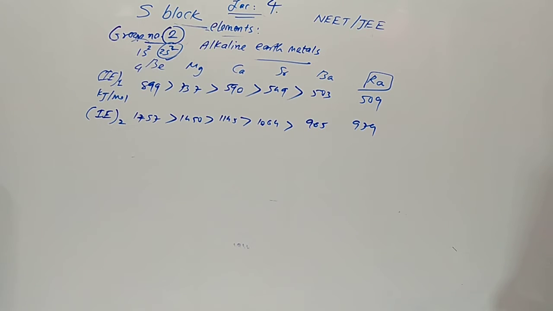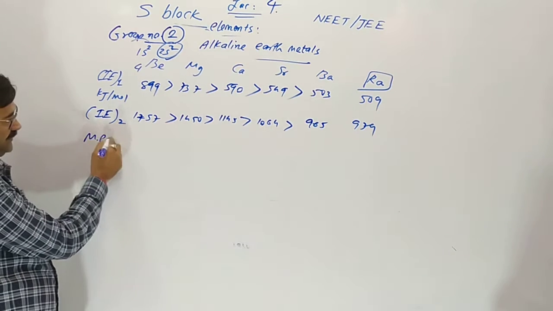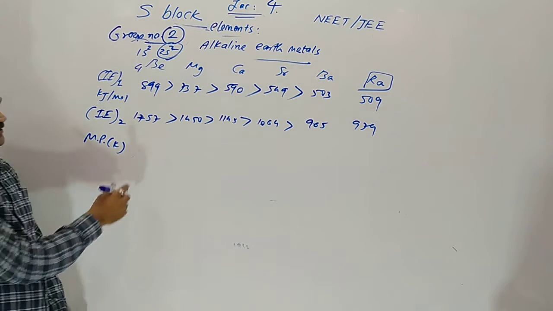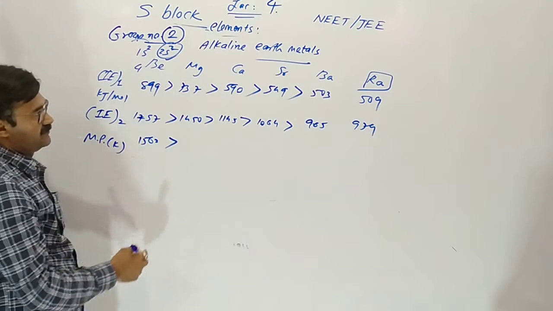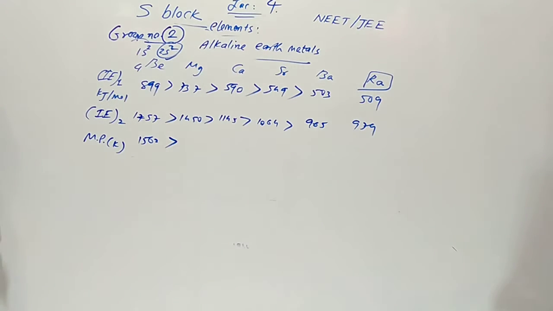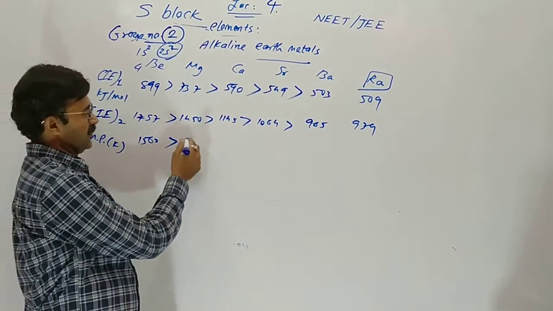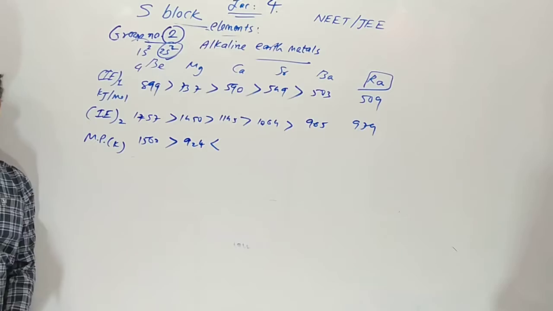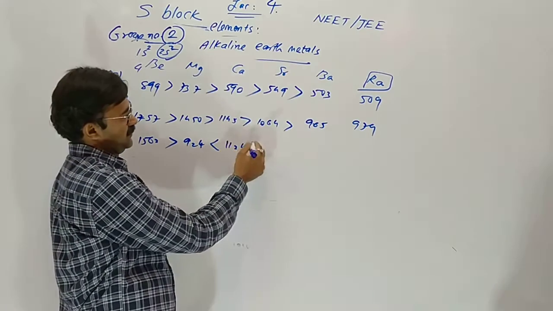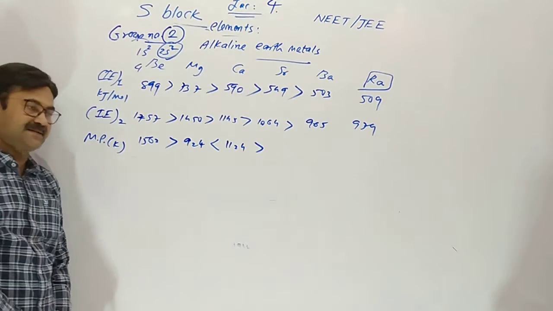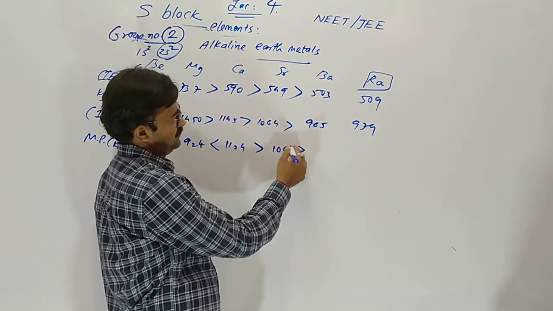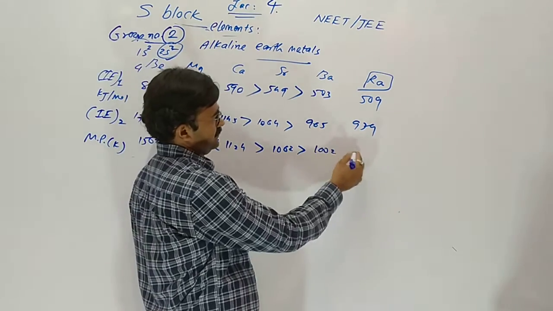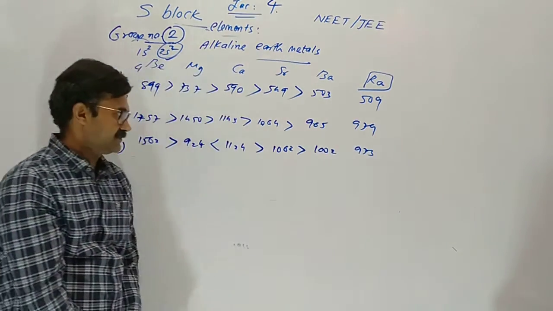Now what about melting point in Kelvin? Melting point of beryllium is 1562 Kelvin and less for magnesium, 924. But in the case of calcium, it increases, 1124, then decreases 1062, then 1002 and 973.